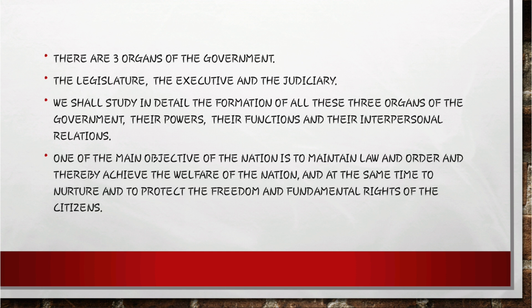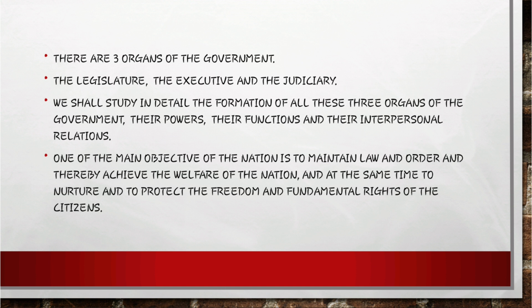As we have discussed, the three main organs of our government are legislature, executive and judiciary. Legislature is the branch of the government which creates and passes all the laws in the country. After laws are passed, there must be some arrangement to ensure that they are obeyed. How laws are passed, we studied last year. This year again we will study in detail. Now, the second organ of government is the executive. The organ of the government which does the function of execution and administration of laws is called the executive.